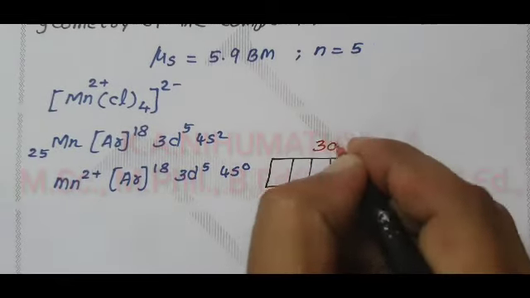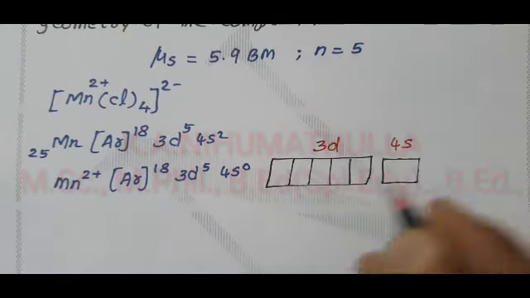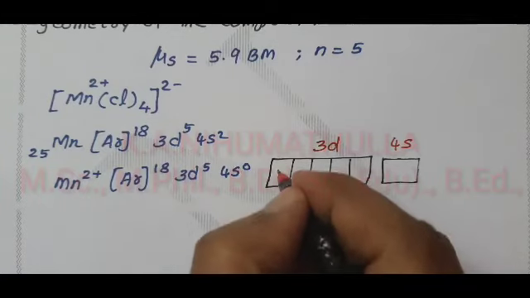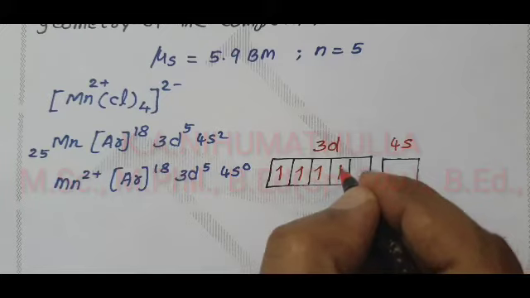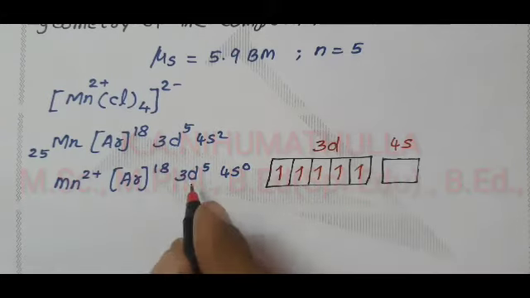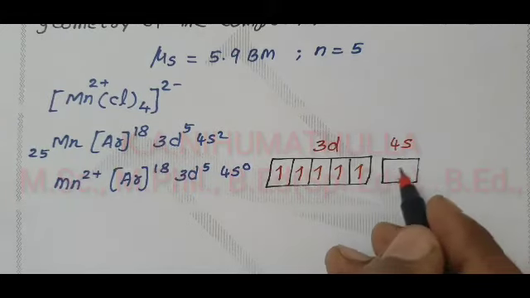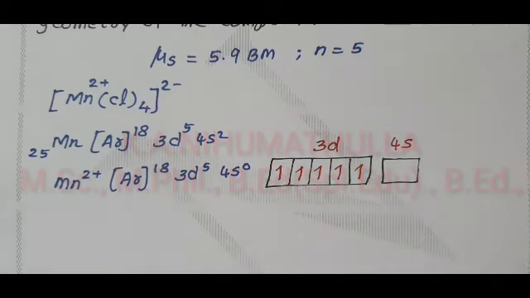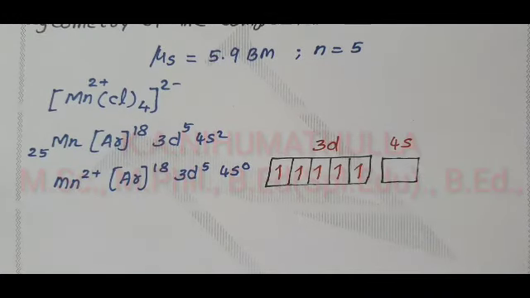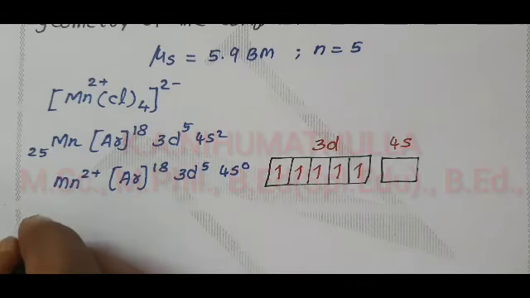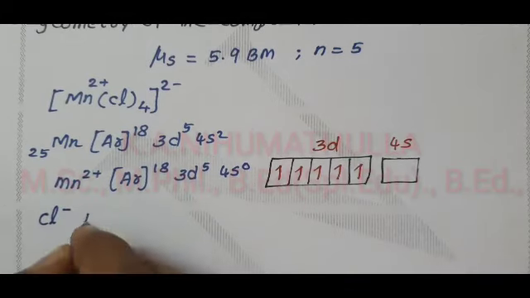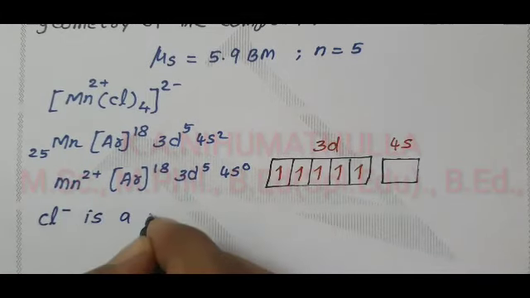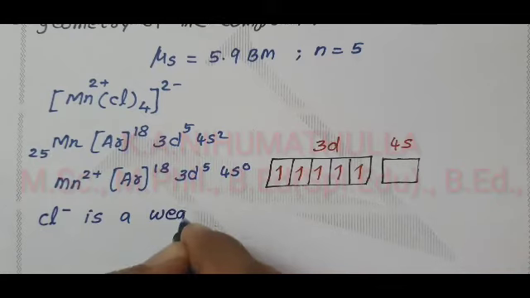This is 3d and 4s. The d orbital has 5 unpaired electrons, 1, 2, 3, 4, 5. The s orbital is the vacant orbital. Now we have to write the nature of the ligand. Our ligand is Cl minus. Cl minus is a weak field ligand.